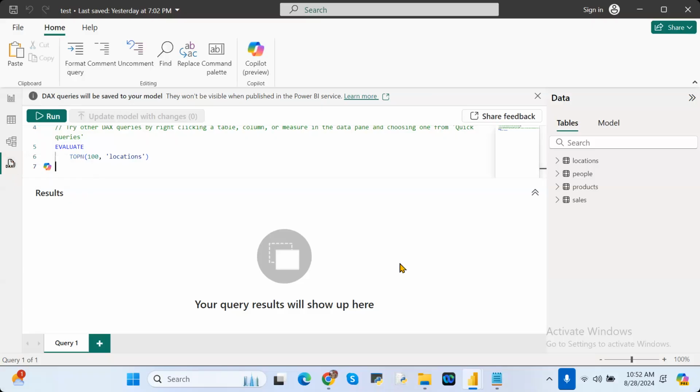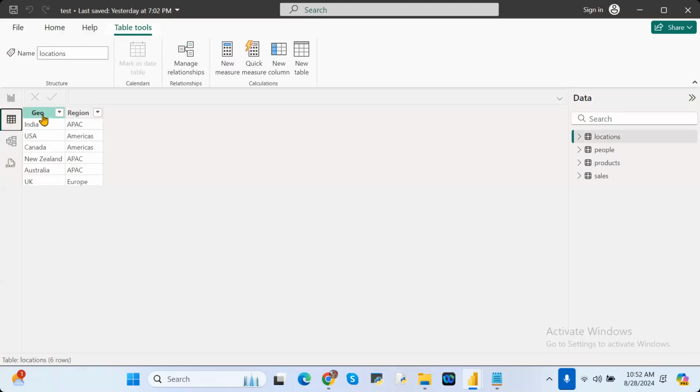See here. Suppose you want to see the table data, like what the column data type is. Where can we see the table data? Table view. In table view only we can see it. But the column data type, can we identify it in table view?